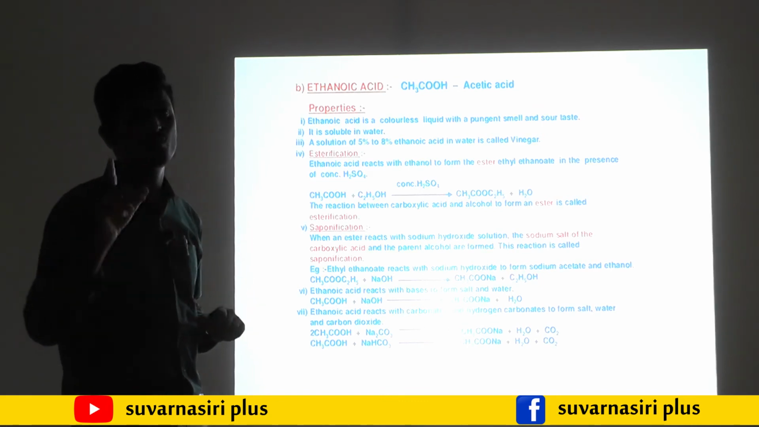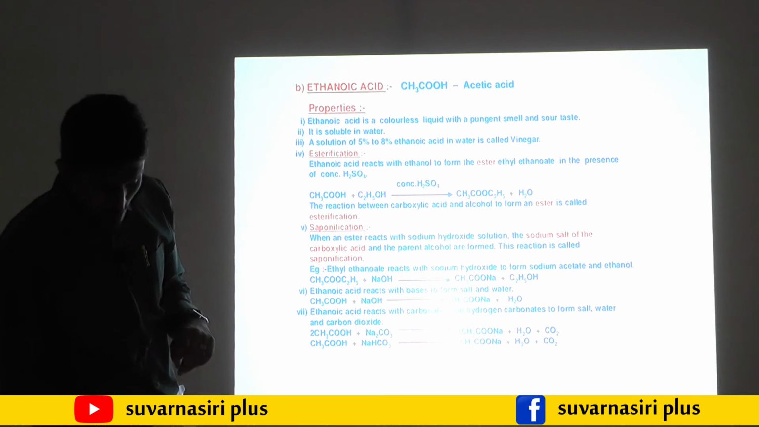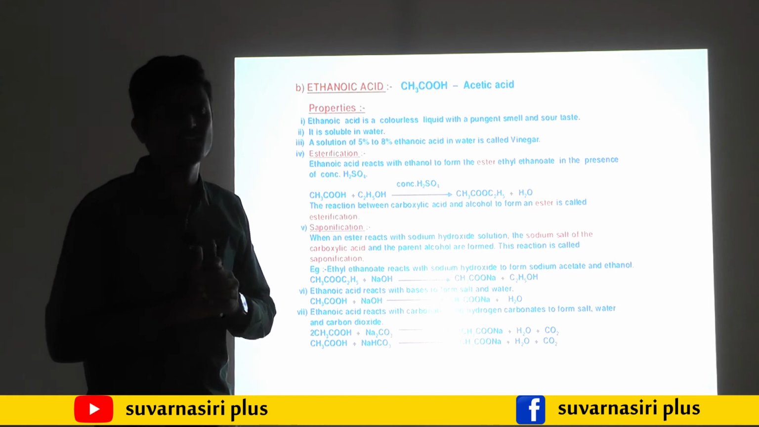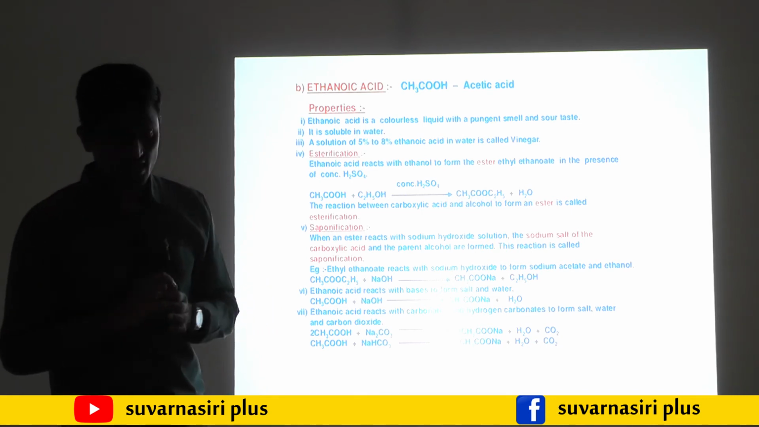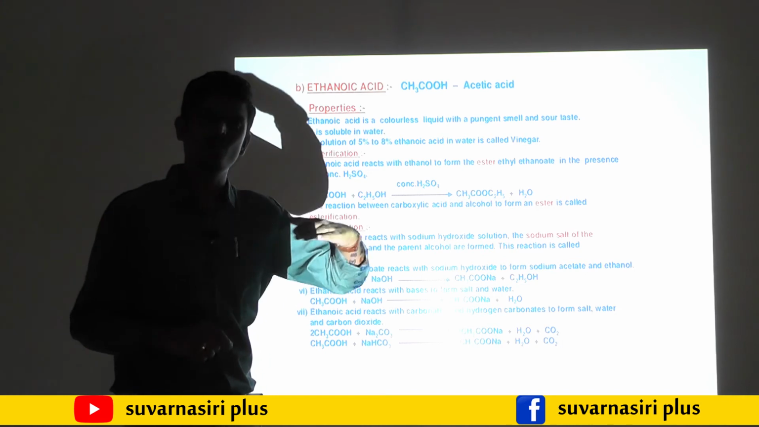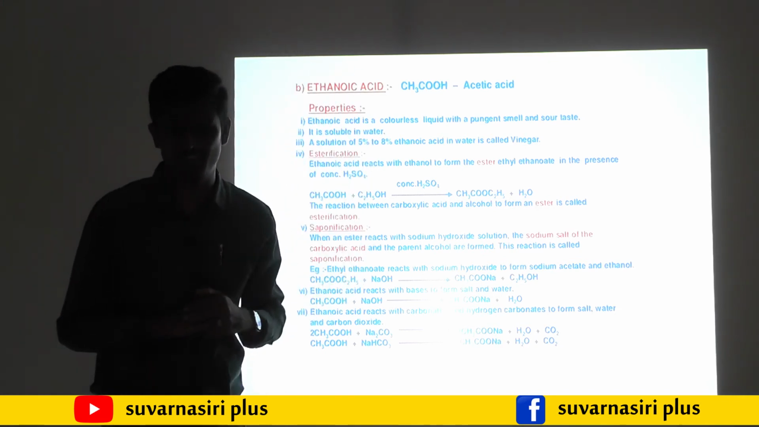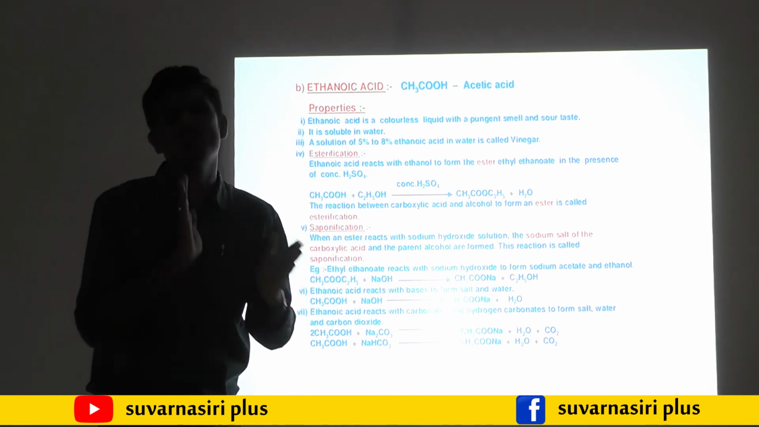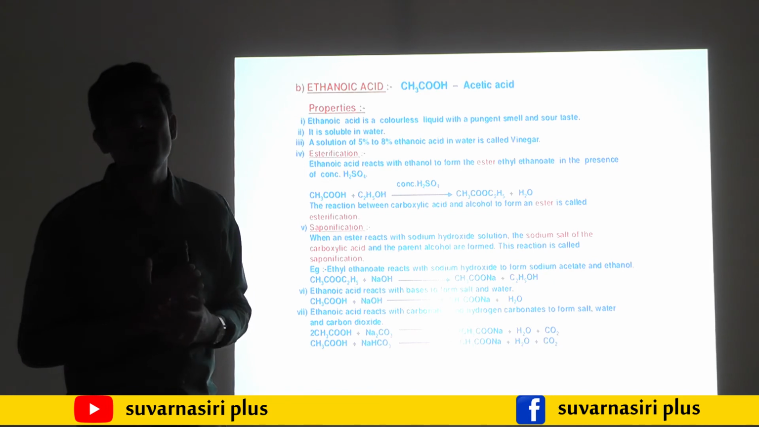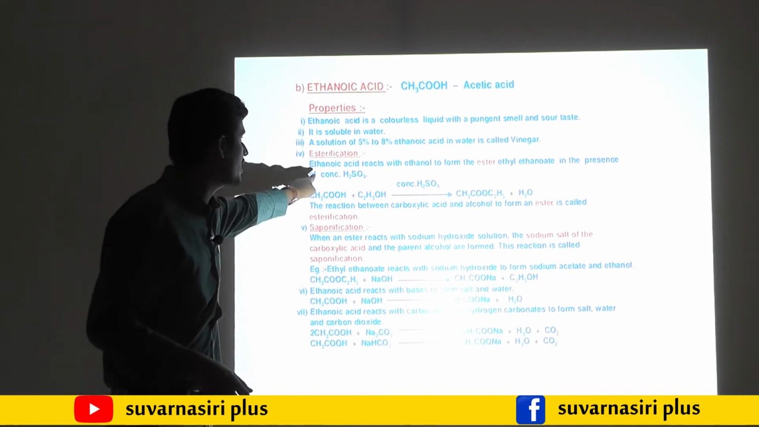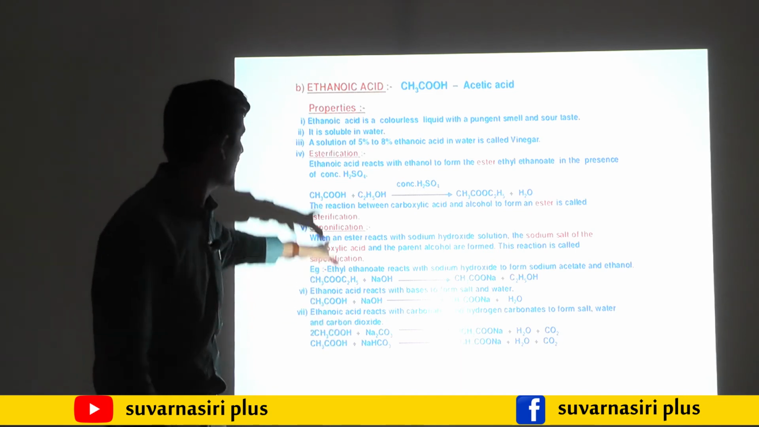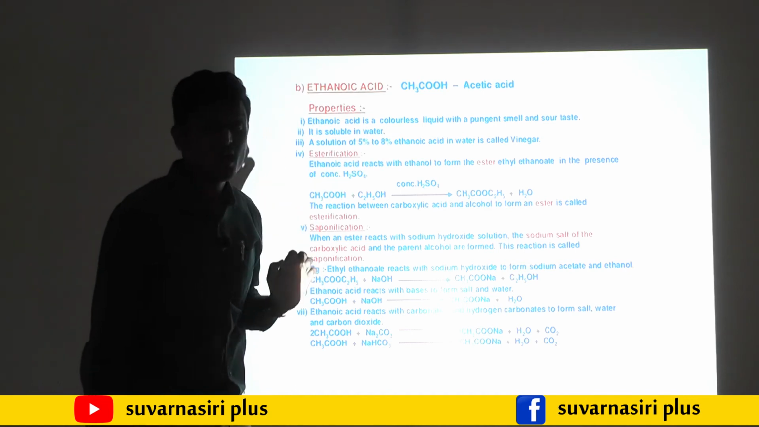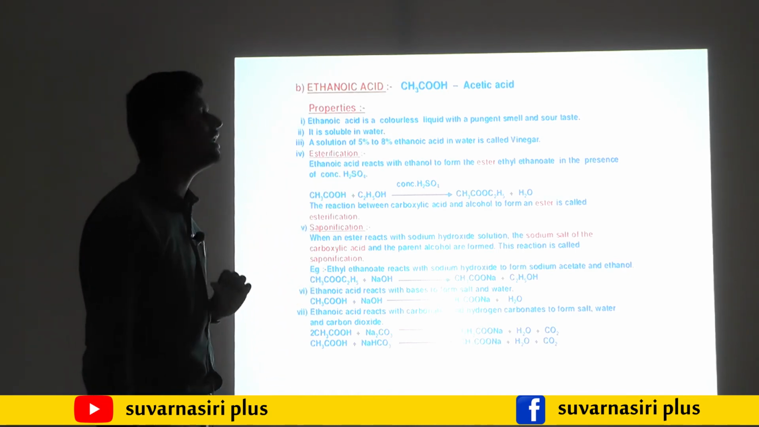Then the first reaction will start with esterification. Define esterification. The question will be there in your previous question papers. They asked to define esterification and write one example. Esterification means, as we studied, ethanol and ethanoic acid. Esterification is defined as ethanol and ethanoic acid both combining. Here ethanoic acid reacts with ethanol, one acid reacts with one alcohol, and they form an ester. Then that phenomenon is known as esterification.